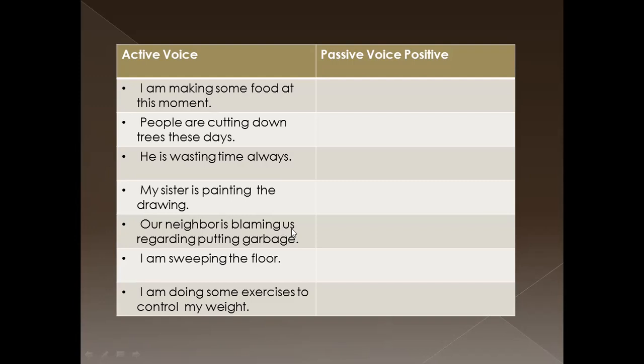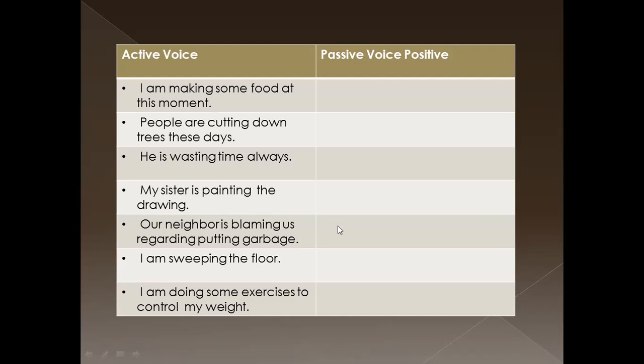Here the answer is for whom. Whom? Us. When we bring us here, what does it become? We. Then the sentence is: We are being blamed regarding putting garbage by our neighbor. We.